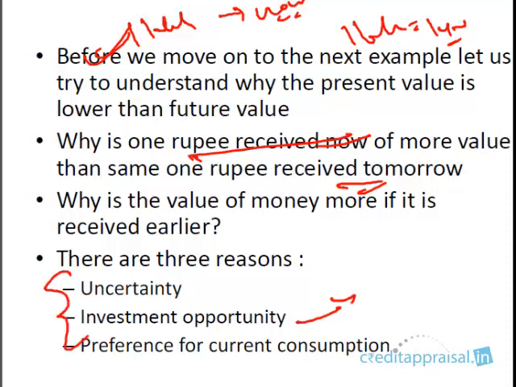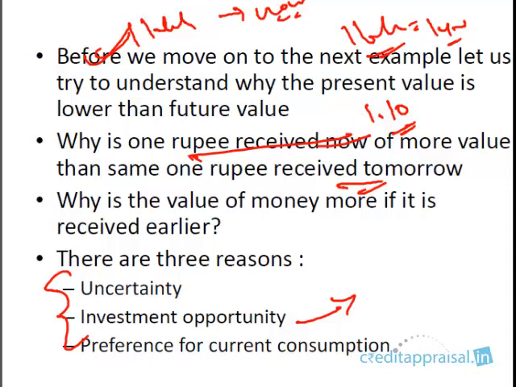Okay. So this reason we have already seen, right? Investment opportunity. So this 1 lakh, if you invest in some investment like a fixed deposit, is going to grow to some amount. Maybe this 1 lakh will become 1.1 lakh. So why wait for 1 year and take 1 lakh when you can actually earn 1.1 lakh after 1 year, isn't it?